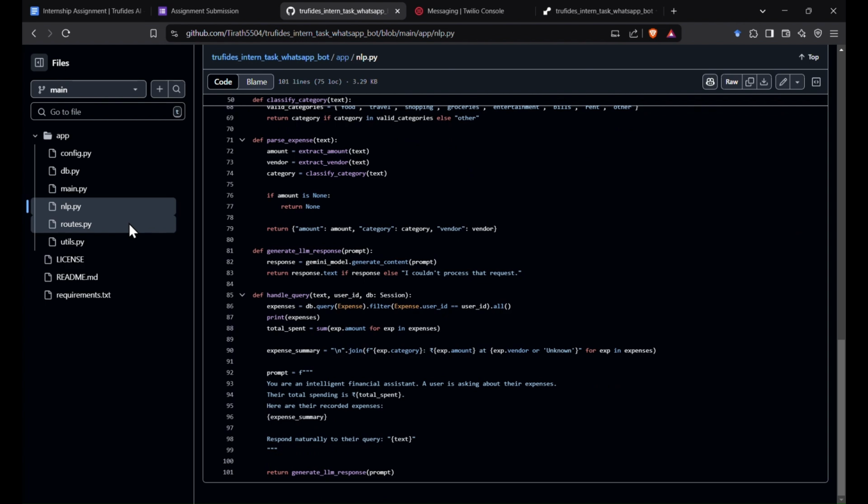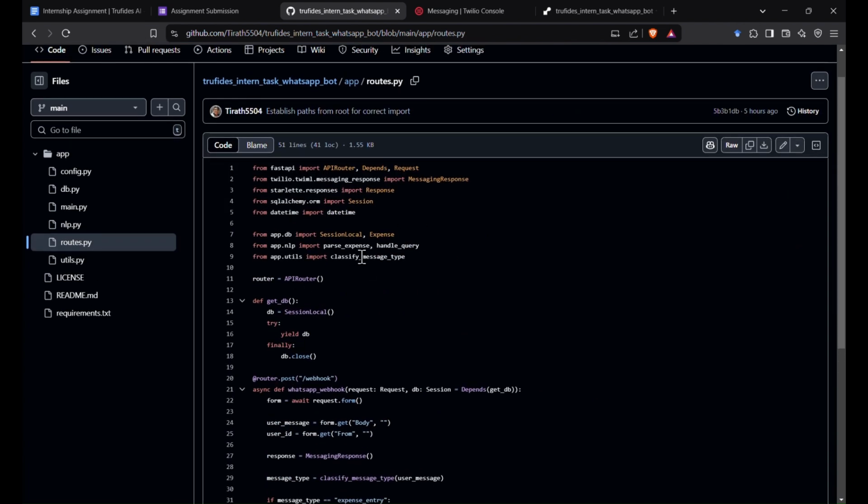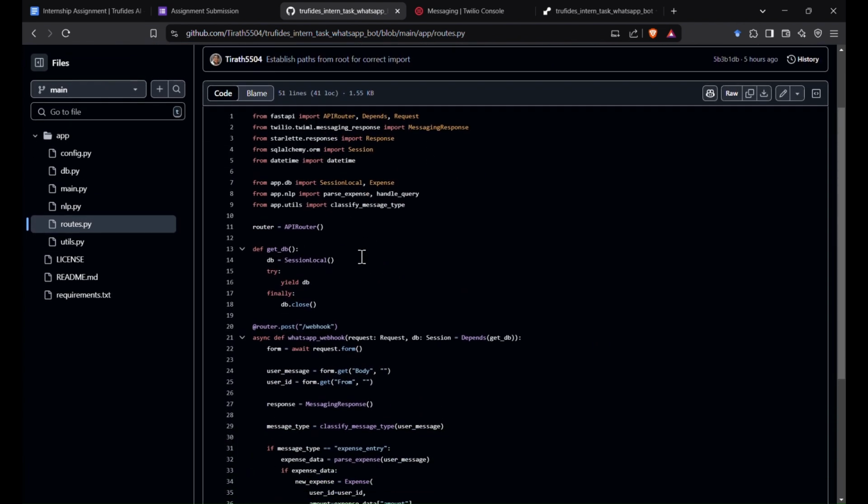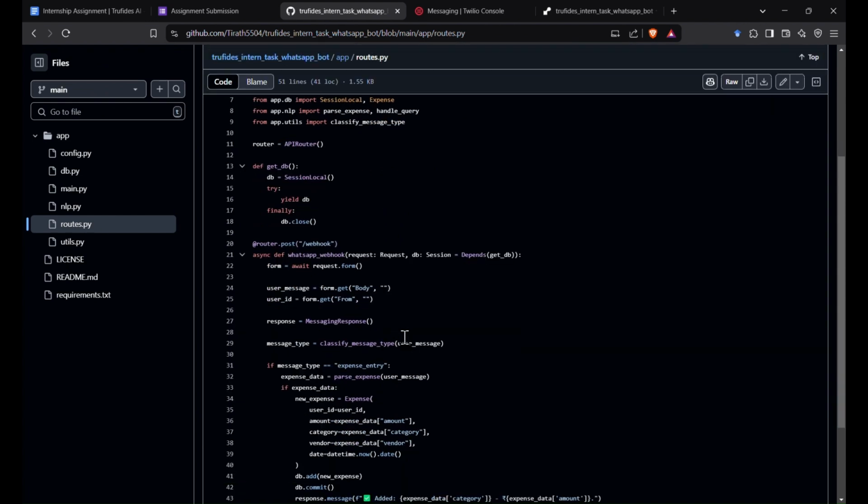So that was all the Gemini I've used, and this is the routes.py where I have created a WhatsApp webhook.